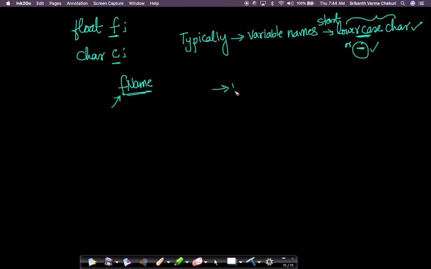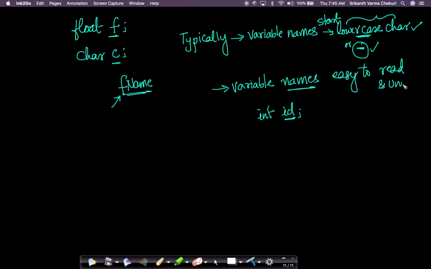Very importantly, we should always give variable names that are easy to read. Suppose I'm creating an ID for students, an integer ID. I could say int ID. So now I know that this variable ID stores student IDs. So try to give variable names which are easy to read and understand.